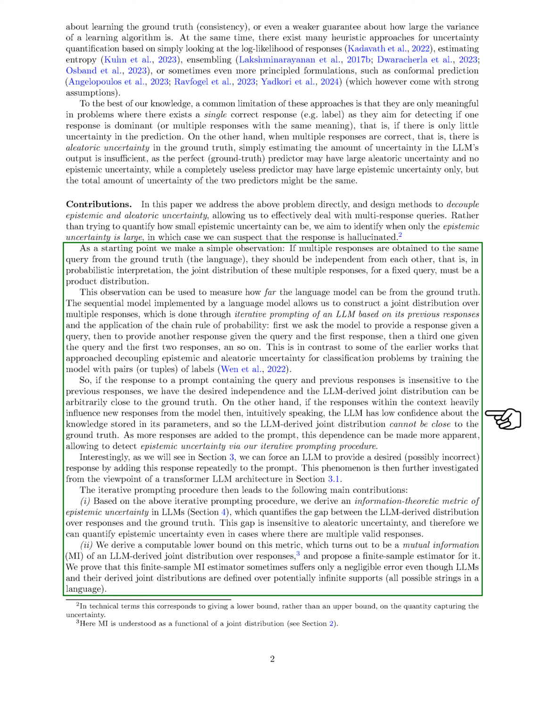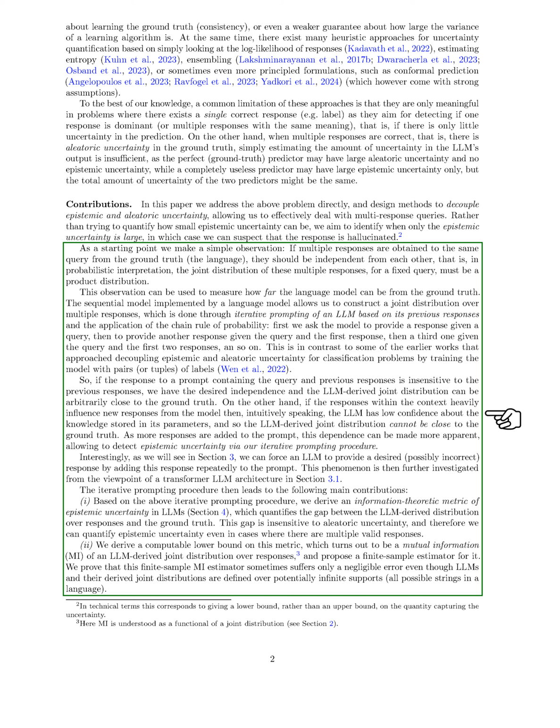We observe that if multiple responses to the same query are truly independent, the joint distribution of these responses should be a product distribution. By iteratively prompting an LM for responses based on previous outputs, we can assess the level of epistemic uncertainty. Through our iterative prompting approach, we make several key contributions. 1. We introduce an information-theoretic metric to quantify epistemic uncertainty in LMs, which measures the disparity between the model's distribution of responses and the actual ground truth.